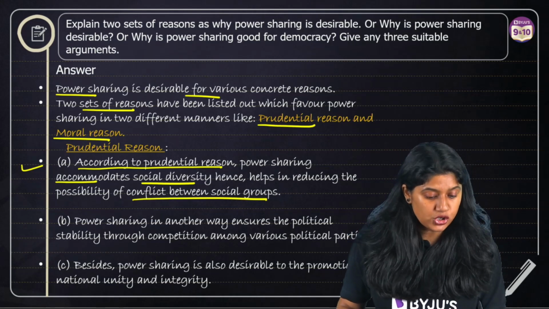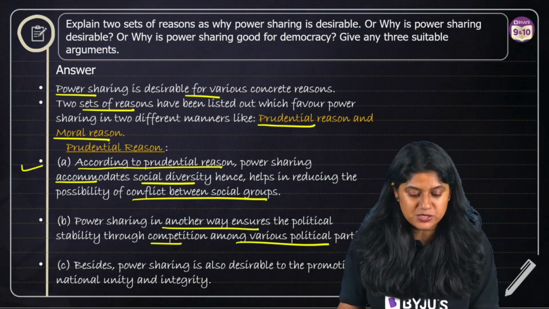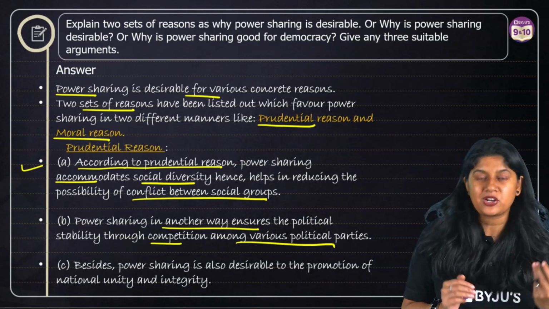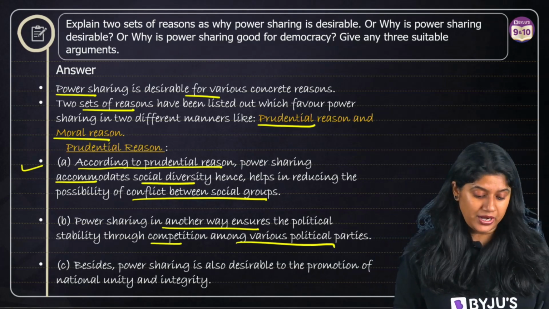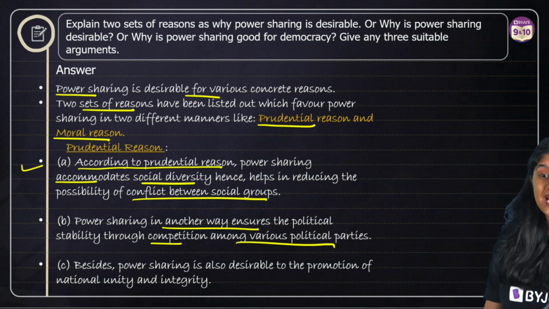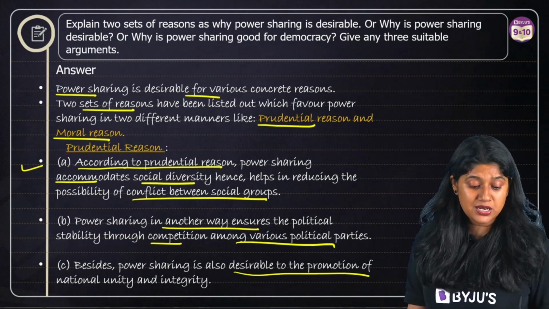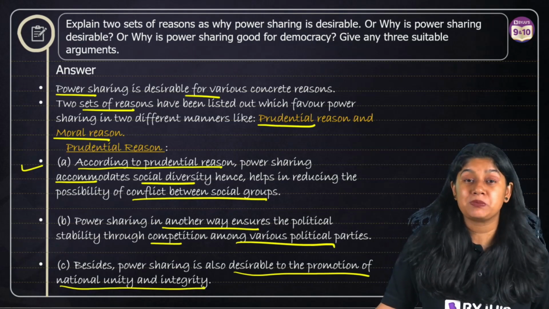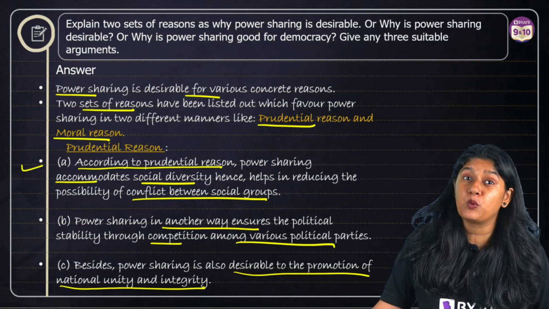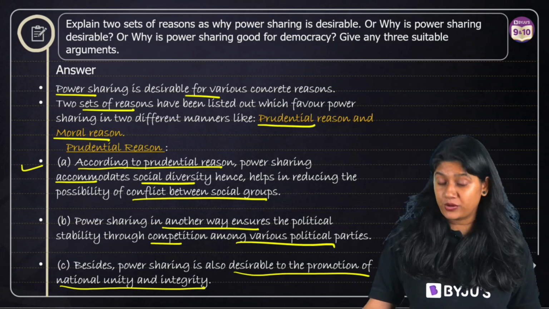Power sharing ensures political stability through competition among the various political parties. Even though there's a competition, it's a competition which is fair to the people, right? The third point is that power sharing is also desirable for the promotion of national unity and integrity. When the people are at peace, when they are not in conflict, they will be living together with unity and integrity. So that is really important.